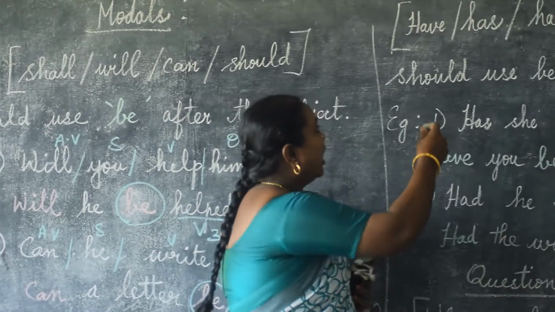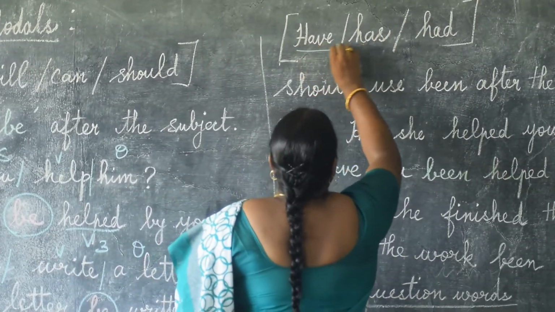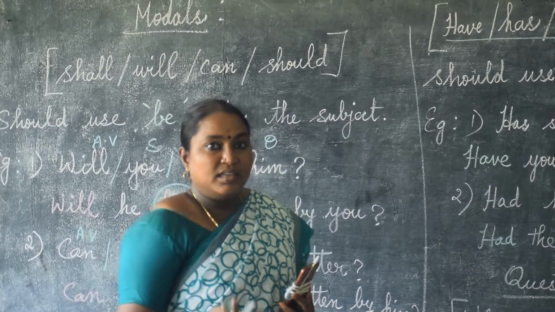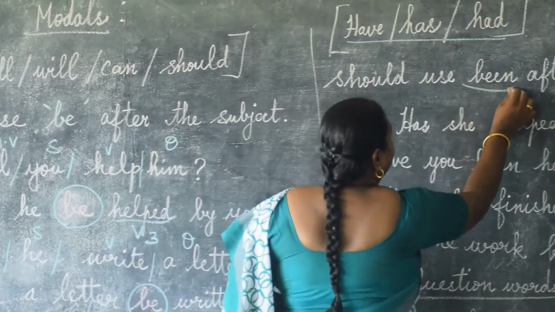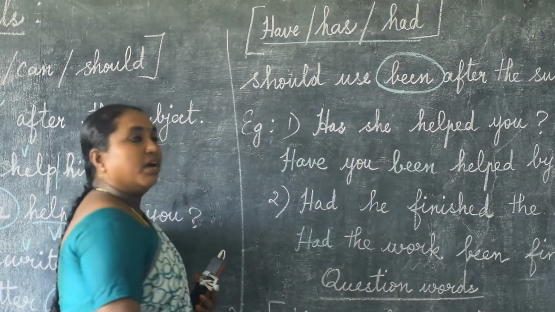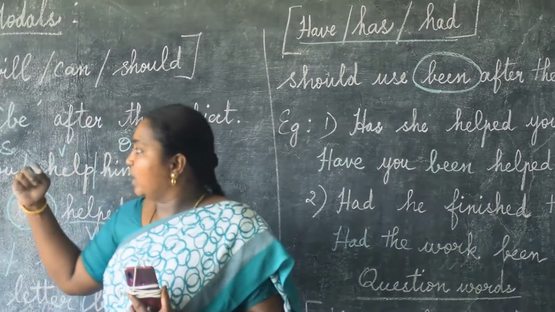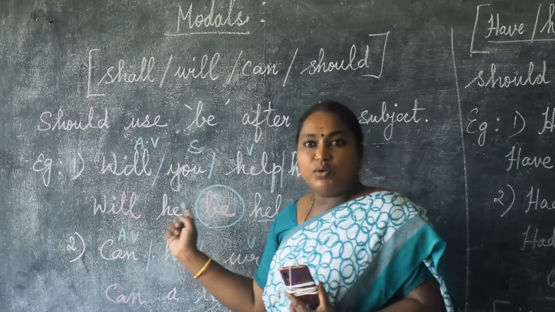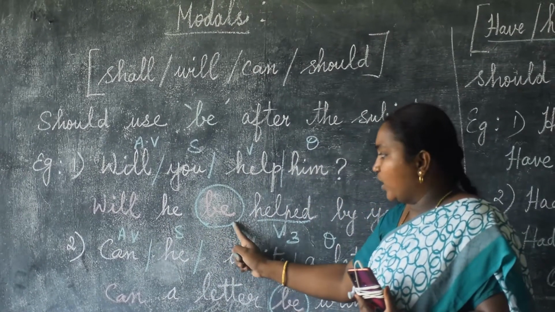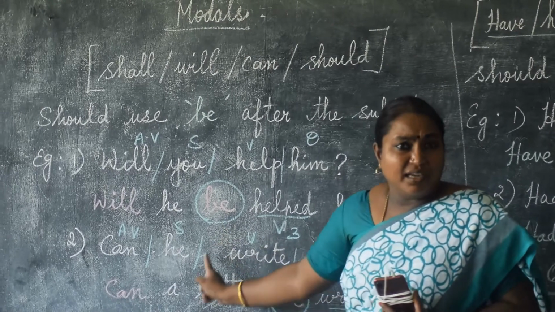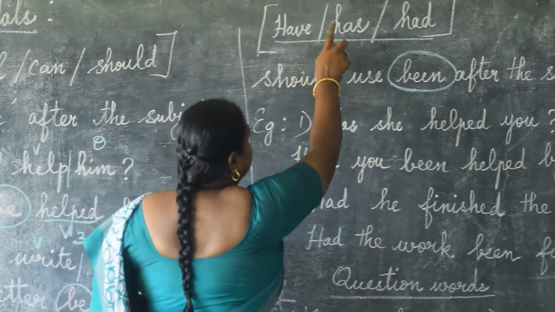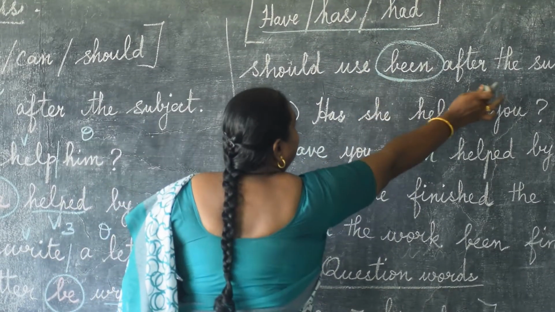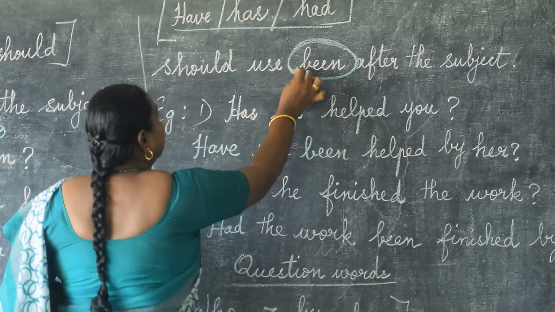As usual, for have, has, had. The question started with have, has, had. What we have to add? In the passive form, after the subject, we have to write been. What we have to write? Been. What I said here, if the question starts with shall, will, can, we have to write be after the subject of the passive form. As usual, here if the question starts with have, has, had, we have to write been after the subject.